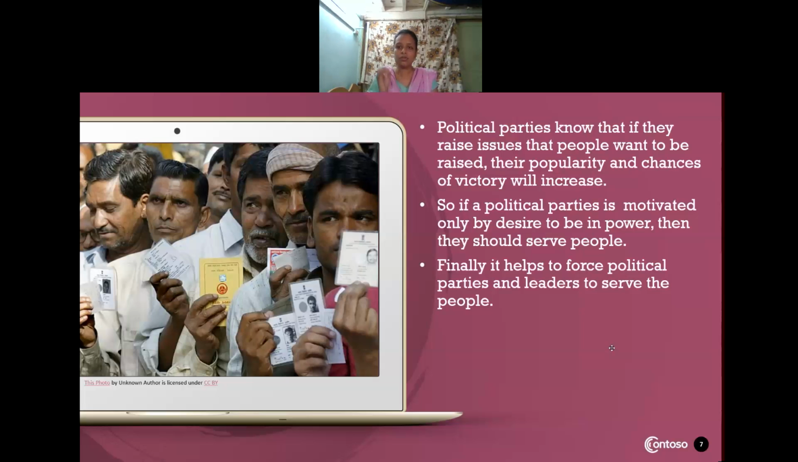Finally, it helps to force the political parties and the leaders to serve the people. So, by hook or by crook, if they want to be in power, then they have to do services for the people, and they have to serve the people by making major decisions to bring some changes in the society.